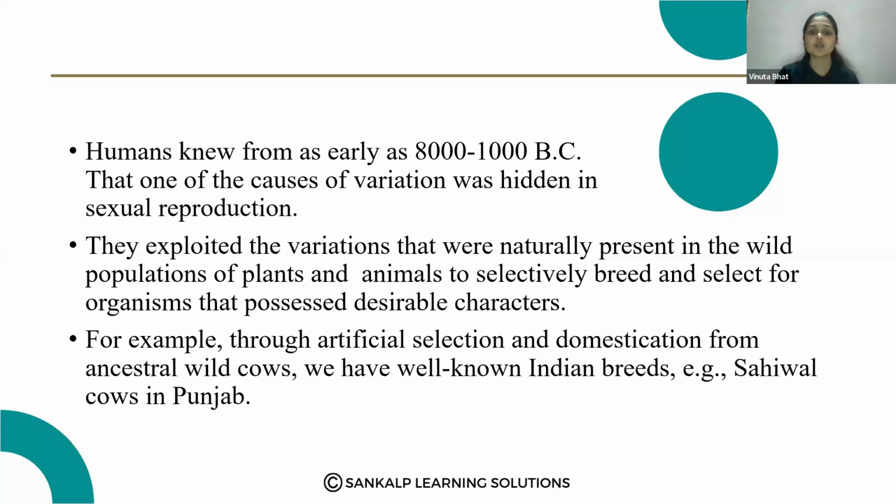For example, through artificial selection and domestication from ancestral wild cows, we have well-known Indian breeds like the Sahiwal cow in Punjab. The Sahiwal cow is an example of variation, produced by artificial selection or domestication from ancestral wild cows. So this is about the introduction of the principles of inheritance and variation.